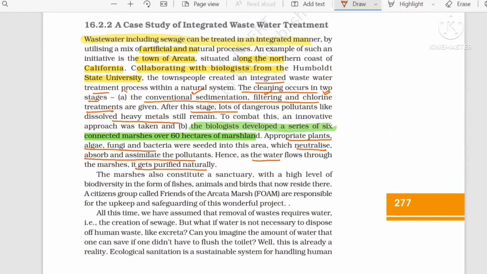The first step is artificial. The second step is a natural method. That is why we say it is an integrated process in which they are using artificial and natural processes. Now, the marsh is also a sanctuary-like area with a high level of biodiversity, fishes, animals, and birds. A group of organizations, a few groups of people, are taking care of these marshy areas, and they call themselves Friends of Arcata Marsh, or FOAM. Their work is to take care of and protect this project.